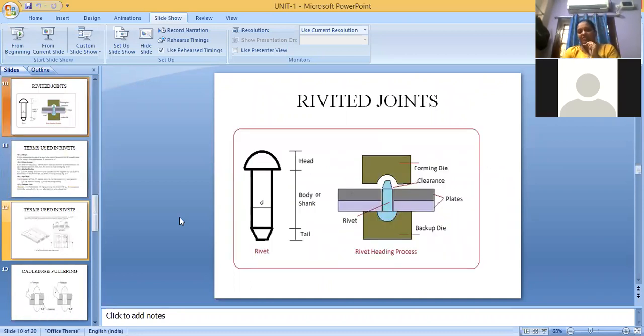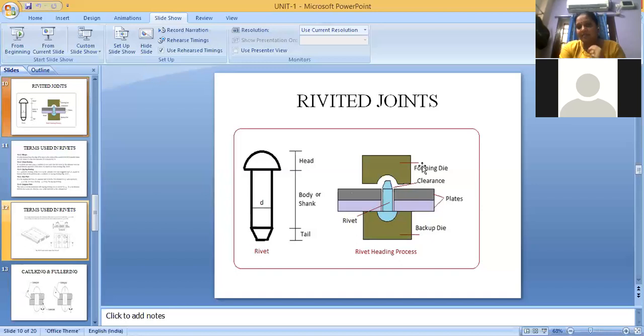And next is riveted joint. So this is a rivet. The top part, the circular part, is called the head. The bottom part is called the tail, and the area between the head and the tail is called the body or shank. Now the diameter of this rivet will depend upon the thickness of the plates which you are taking. So these are the plates and this is the rivet. You'll have two dies, one die at the bottom and one die at the top.